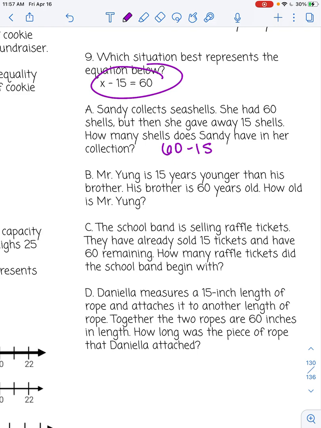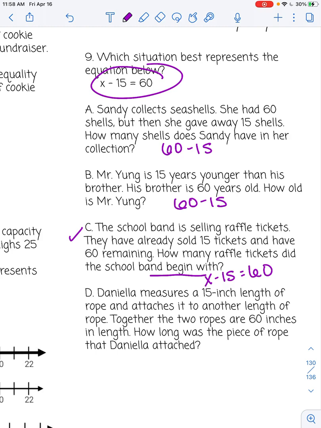Okay, B, Mr. Young is 15 years younger than his brother. His brother is 60. How old is Mr. Young? Again, this is 60 minus 15. C, the school band is selling raffle tickets. They have already sold 15 tickets and have 60 remaining. How many raffle tickets did the school begin with? Okay, so it says we have 60 remaining. We had a number to start off with. We sold 15. We now have 60. This is a pretty good match.